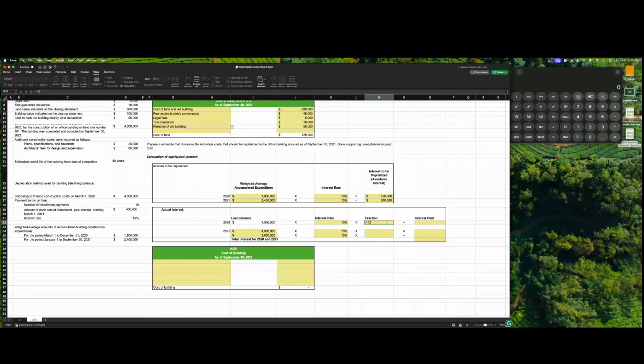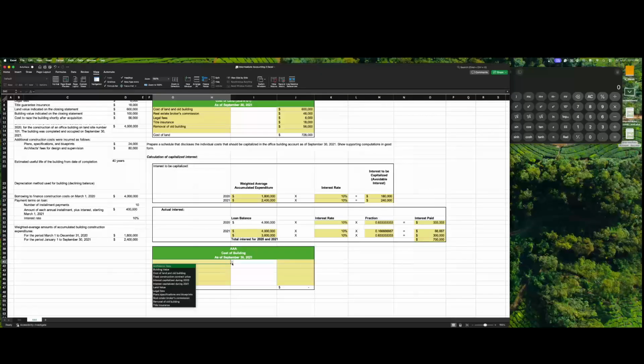So let's see, 10 months. So how many? The fraction would be 0.8333. 2 months. 1.166 and 10 months. So the interest that would be paid would be the actual interest. And we'll get the sum of that to get 700,000. Okay.